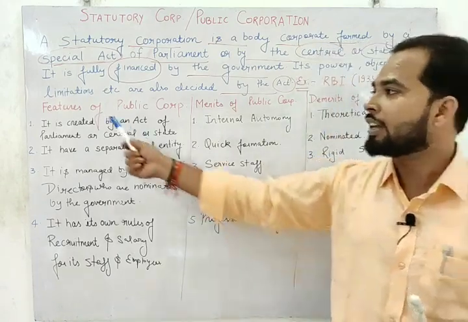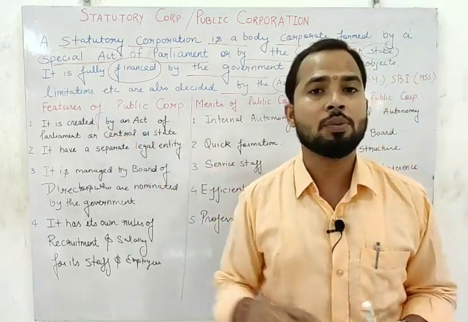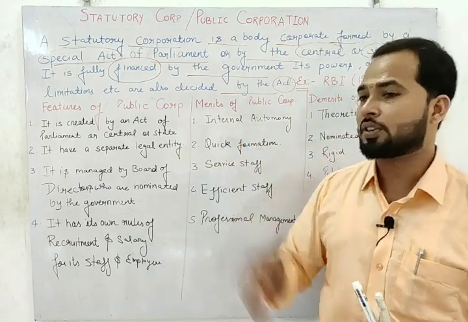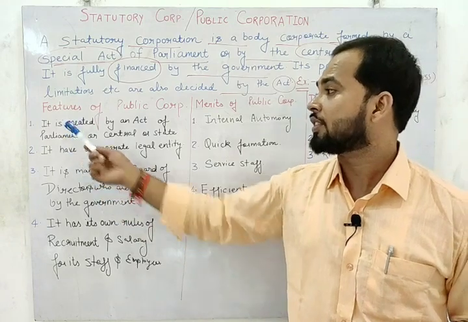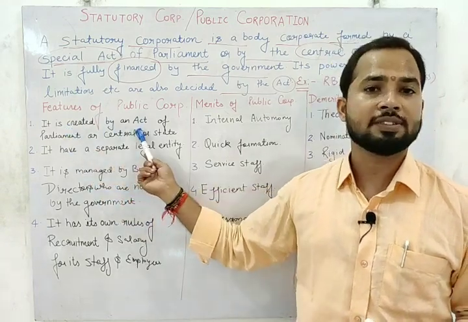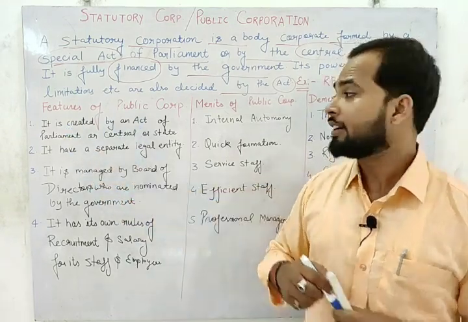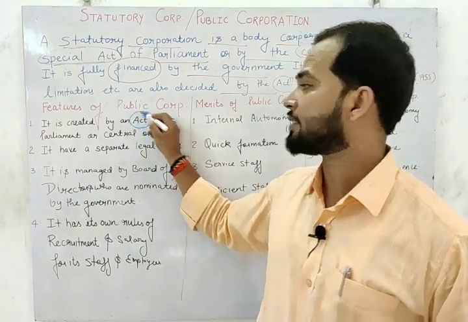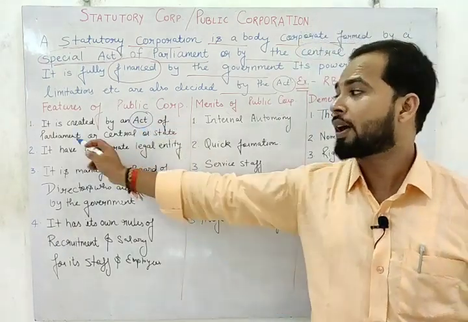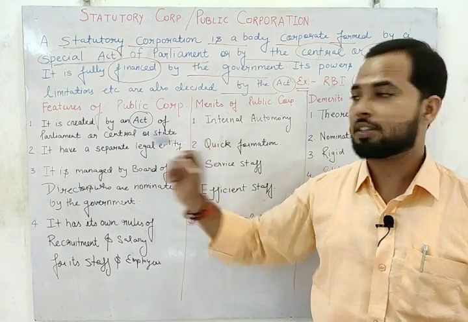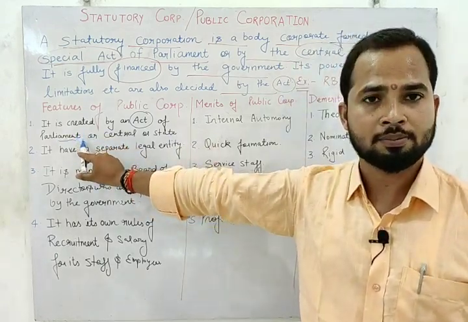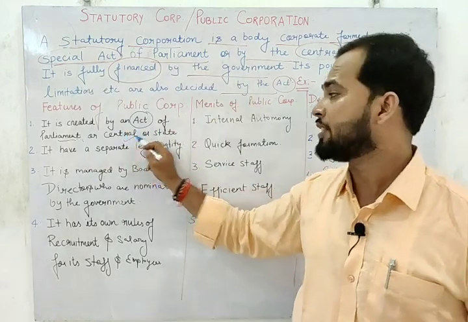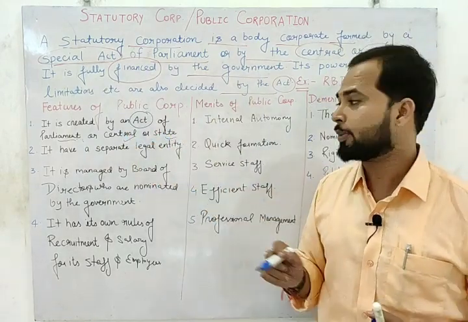Listen carefully. The next topic we have is features of public corporation or features of statutory corporation. The first feature is that it is created by an act. It means it is created by a special act of parliament or central or state. That act may be created by the parliament or by the central or by the state government.